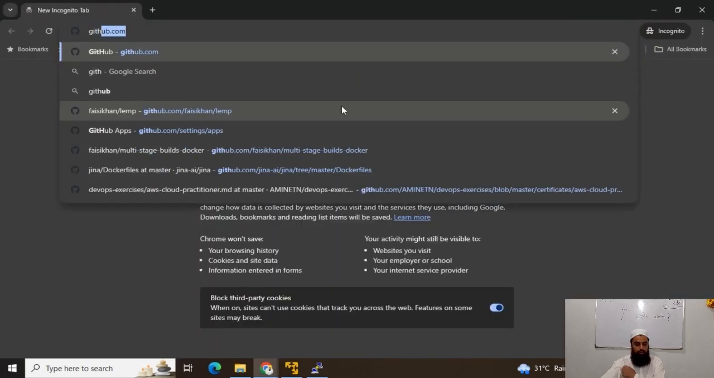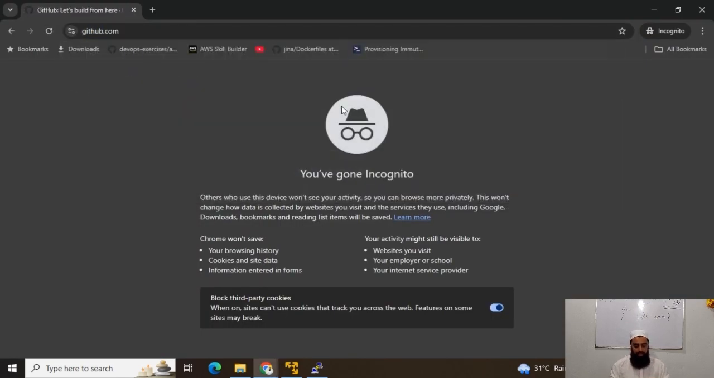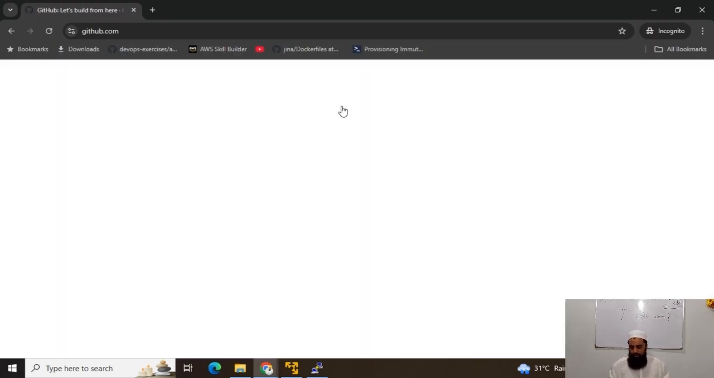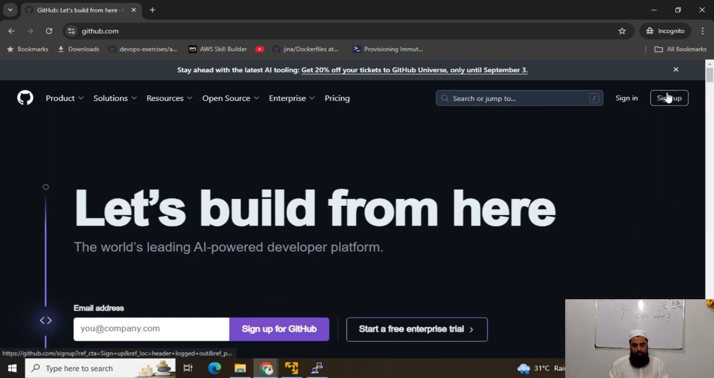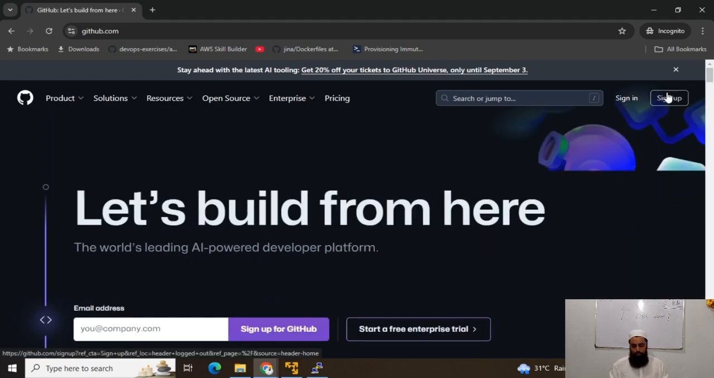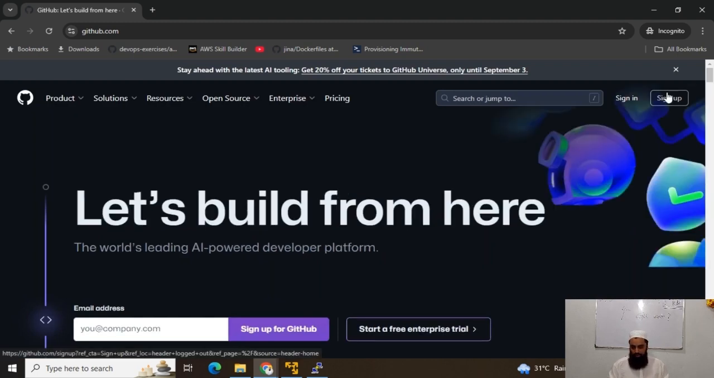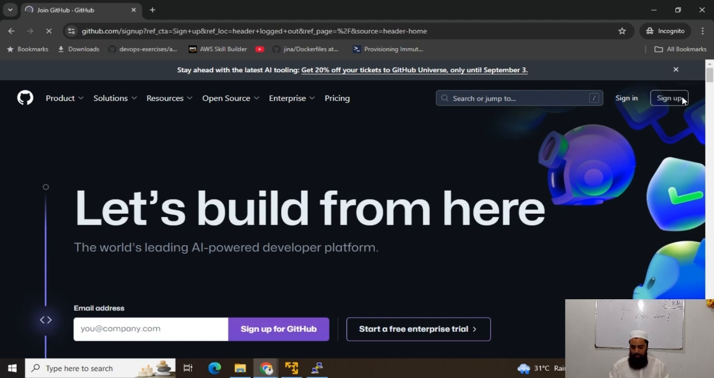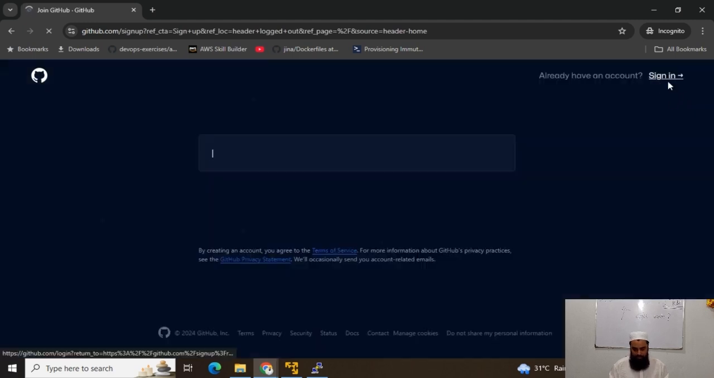github.com, so you can sign up on GitHub for free. You can create your personal account, and you just need an email and password, so you can have your account on GitHub to create public and private repositories. Now I will click on the sign up button, and I just have to give my email address, and you can see this user interface is literally so beautiful.